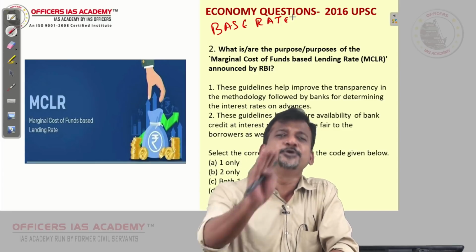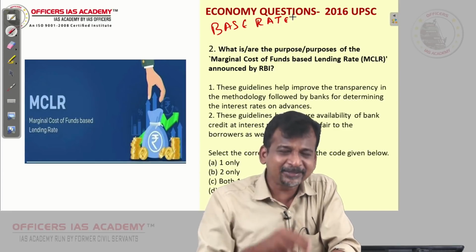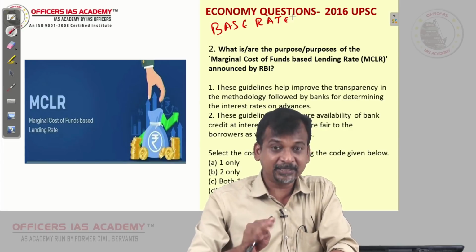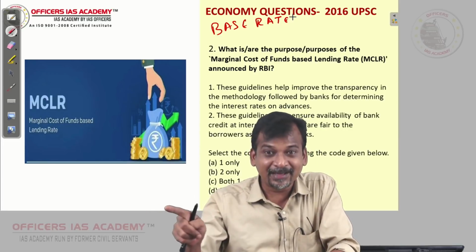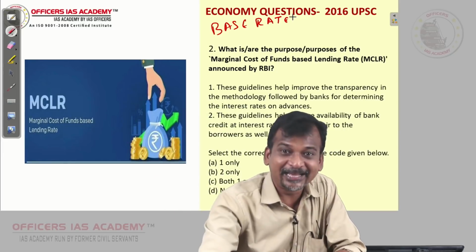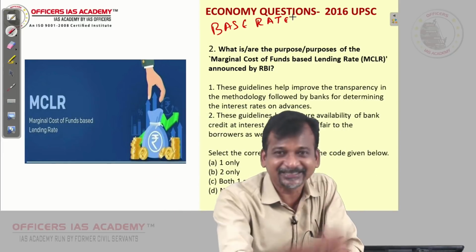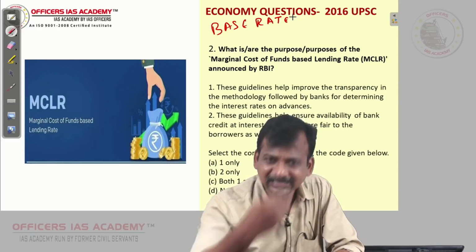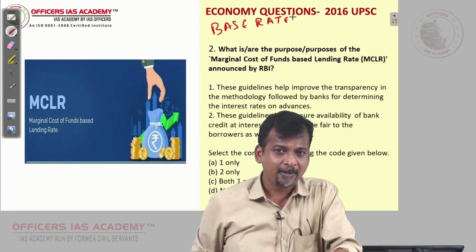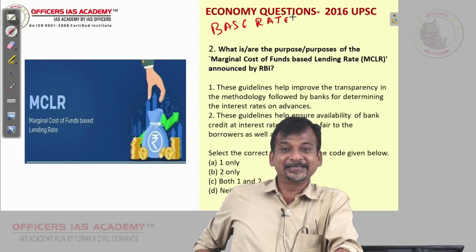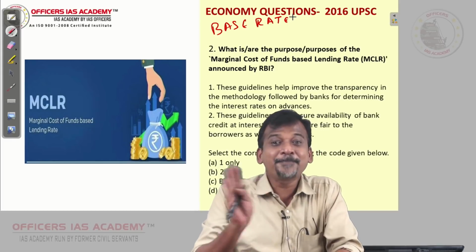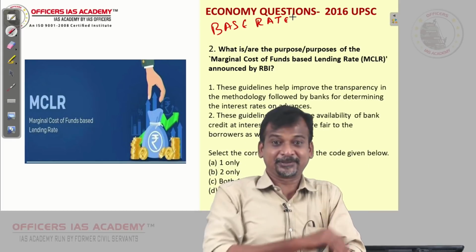Now, when RBI reduces repo rate, what is the expectation of RBI? RBI expects that all scheduled commercial banks should reduce their base rate, meaning the interest rate at which they give loans to customers. But what banks were doing is, banks were not passing it on to the customers.